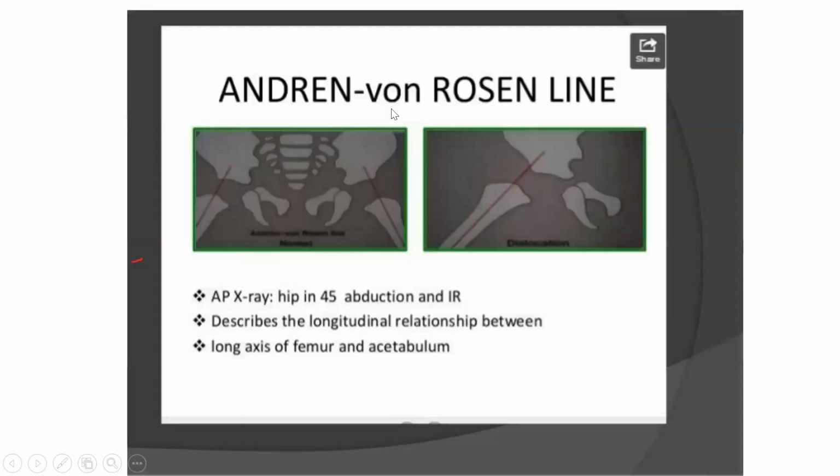Then there is the von Rosen line. It is an X-ray appearance where you extend a line centrally through the femur head, and in a normal patient it bisects the acetabulum. But if it is going above the acetabulum, that means it is dislocated. So normally it cuts through the acetabulum, but if dislocated, it goes above it. This is the von Rosen line.